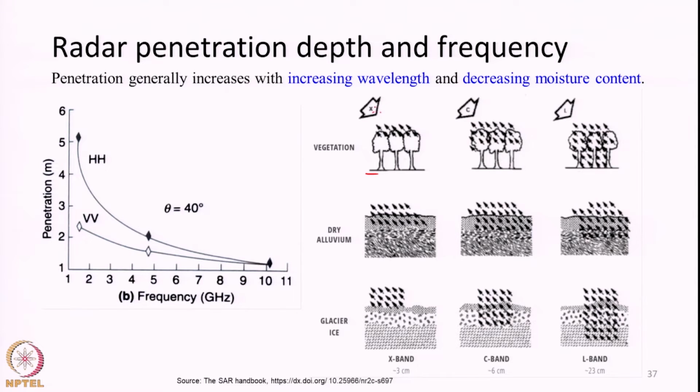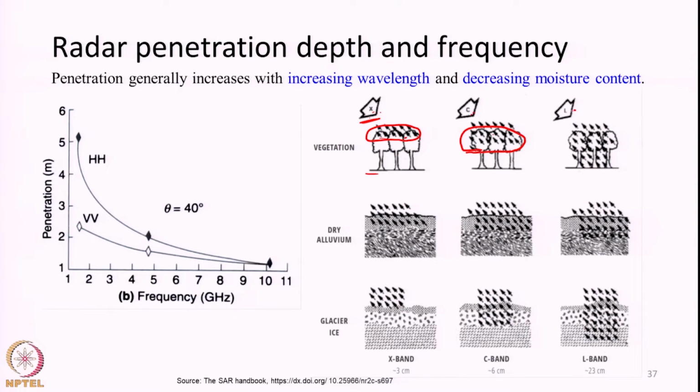If we observe it in 3 different bands, X band radar, C band radar and L band radar, most likely the shorter wavelengths will contain information only about the top surface of the canopy. Whereas C band may have a little bit higher penetration, and may provide some information about the entire canopy depth and also something about the woody part.